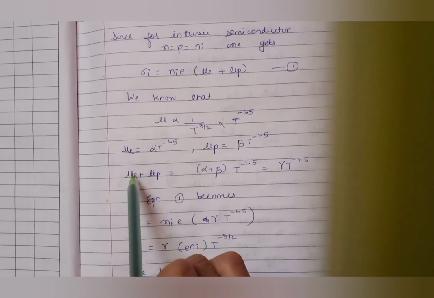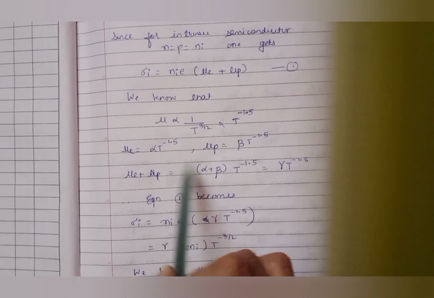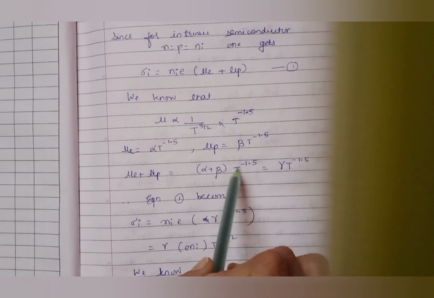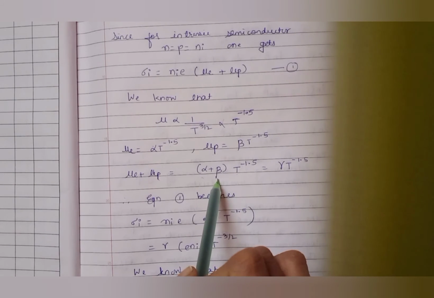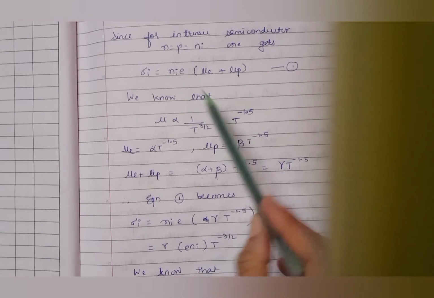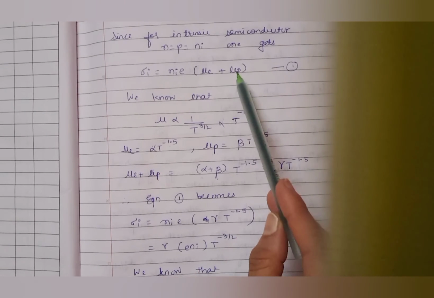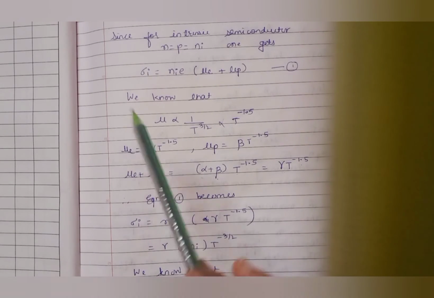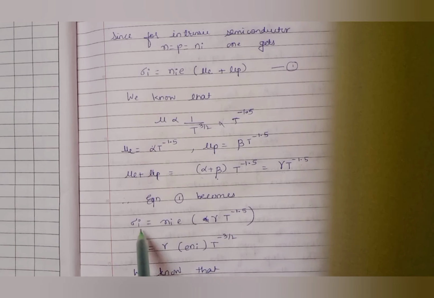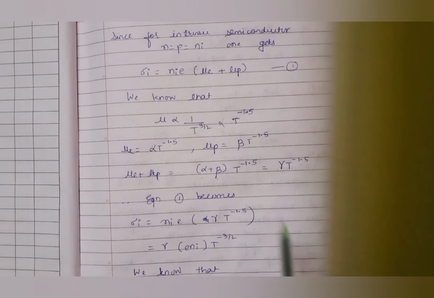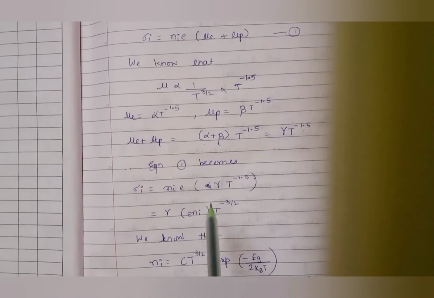If I add these two, I get mu_e plus mu_p equals alpha plus beta, taking T raised to minus 1.5 common. Suppose alpha plus beta is nothing but gamma. I get gamma T raised to minus 1.5. So in equation 1, instead of mu_e plus mu_p, I can write gamma T raised to minus 1.5. That equation 1 becomes sigma_i equals n_i e, and I replaced mu_e plus mu_p by this term, so that I am getting gamma T raised to minus 1.5.